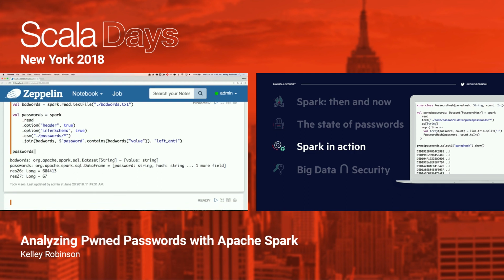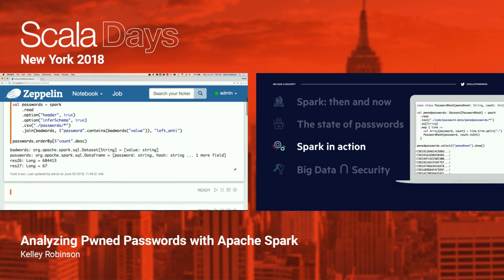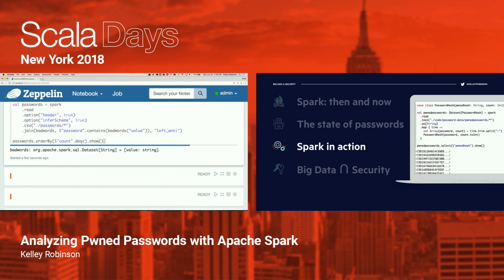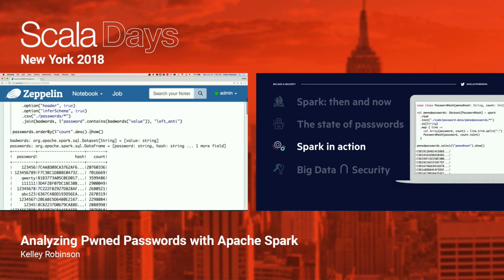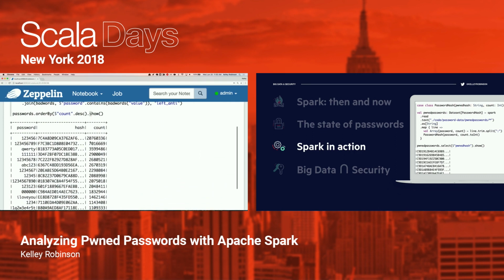Anyway, now that we have this, I can go ahead and sort this. We want to do this by the most popular passwords, and so we'll do that by a descending count. This is the SQL-like DSL that Spark provides with Spark SQL. And then it also provides this built-in show function, which I think is pretty nifty. And so this is what the data looks like.